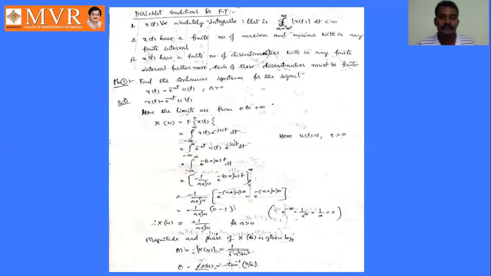Find the continuous spectrum for the signal x of t equals e power minus a t u of t, for a greater than 0. This is the given problem. See here, u of t is the unit step function. How is the unit step function defined? Tell me, how is the unit step function defined?